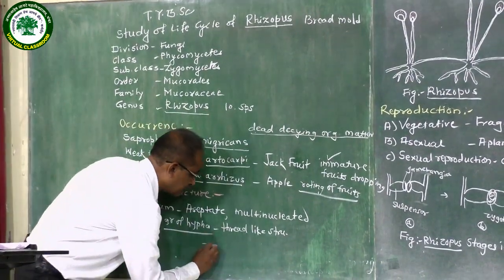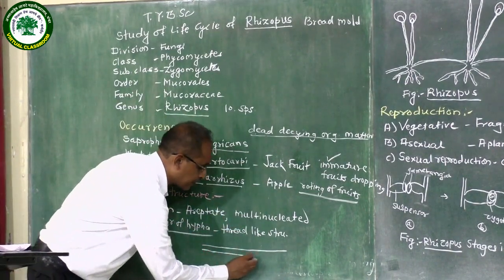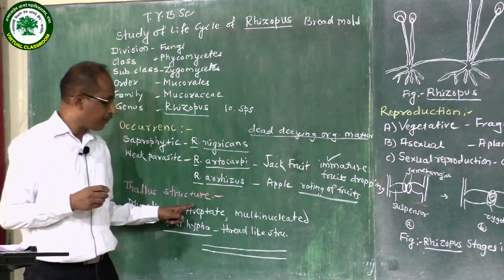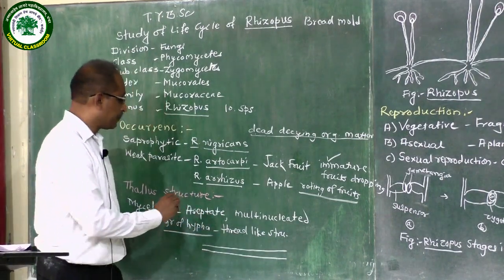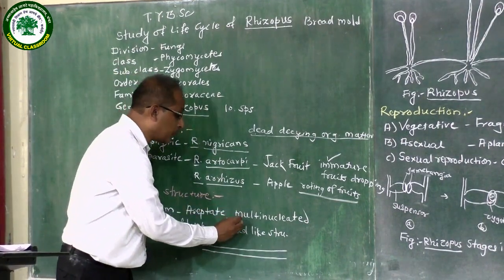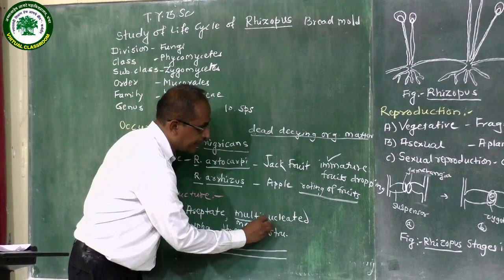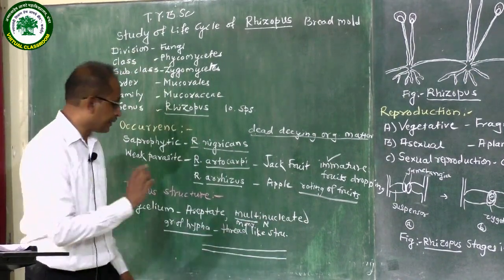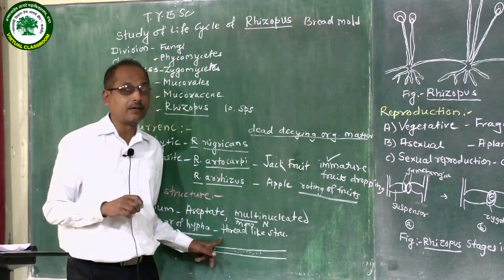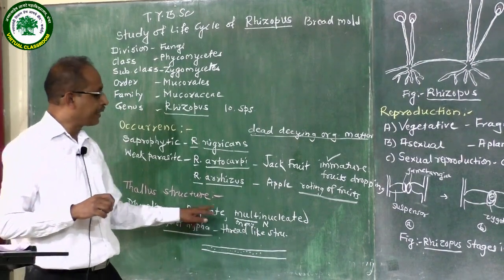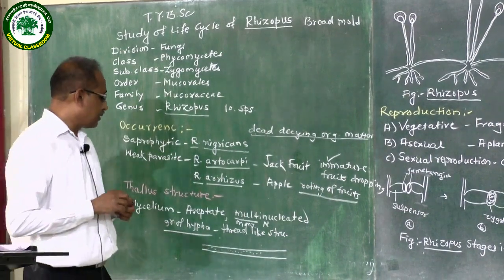The structure is like this. This is a hypha. We say that a hypha is a thread-like structure. These hyphae are aseptate. Aseptate means the partition wall is absent. Also, the hyphae are multinucleated. Multi means many, and nucleated means nucleus. Many nuclei are present. Such type of hyphae are present in Rhizopus: aseptate, or non-septate, and multinucleated.